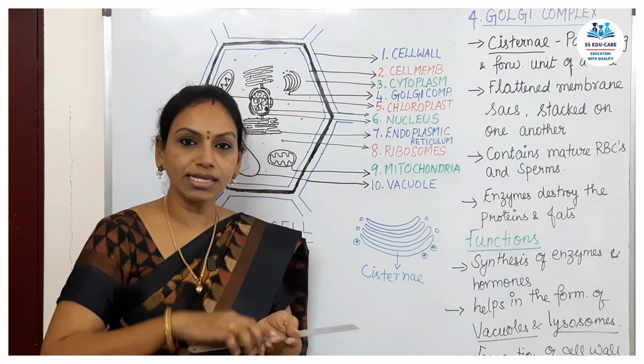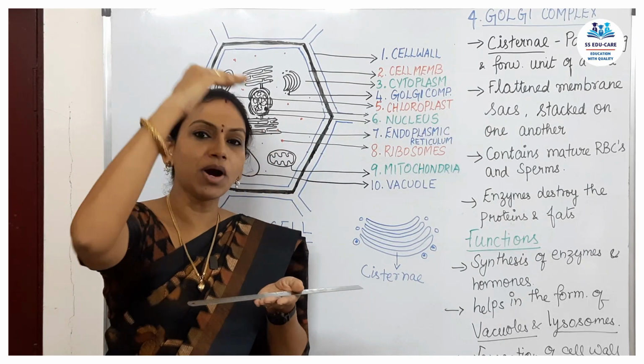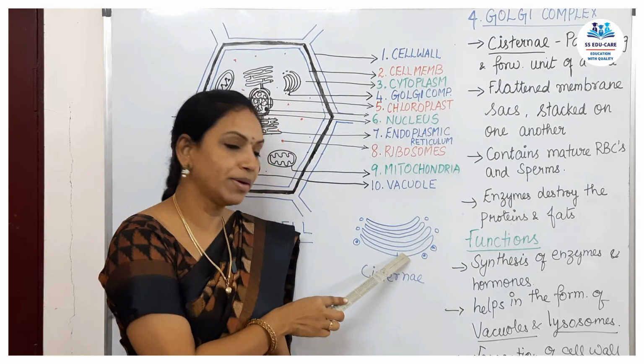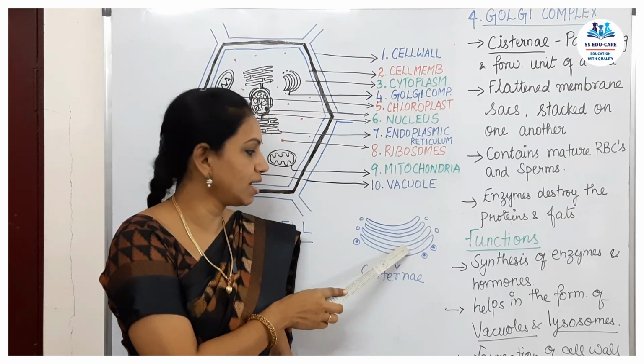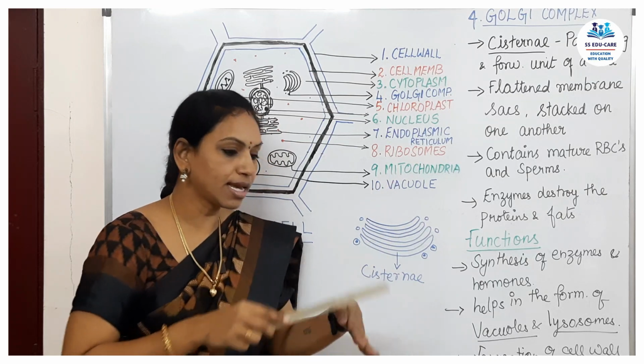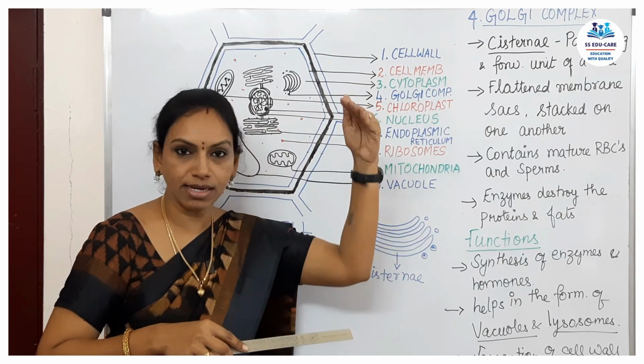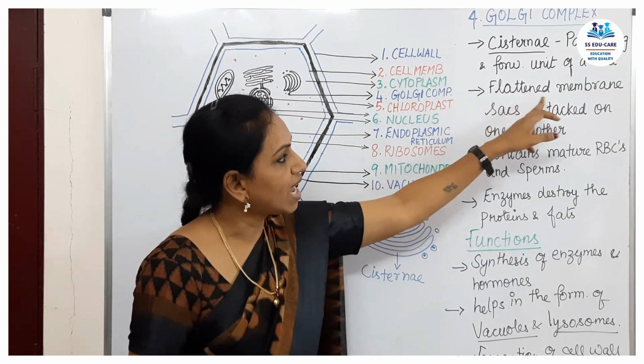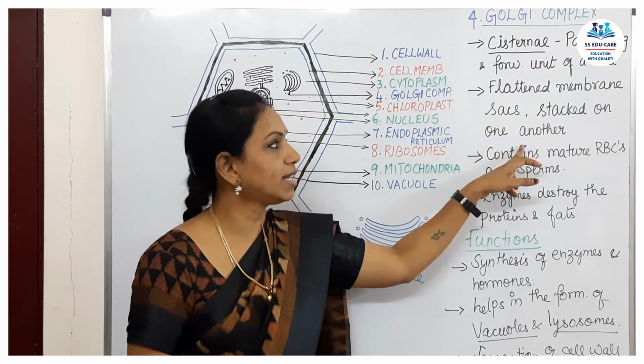What is stacking? Stacking means arranging one above the other. This is one flattened membrane and this is one flattened membrane, each arranged one above the other. That is stacking.